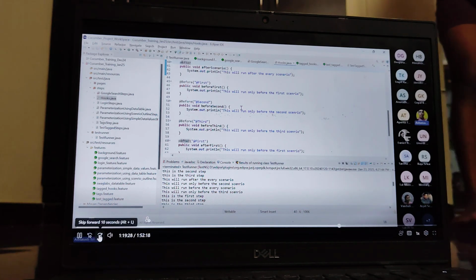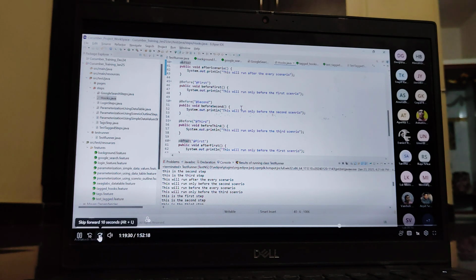Okay, one more use case I'm going to define, so you can analyze that also. Let's see how I am going to create one more feature file.